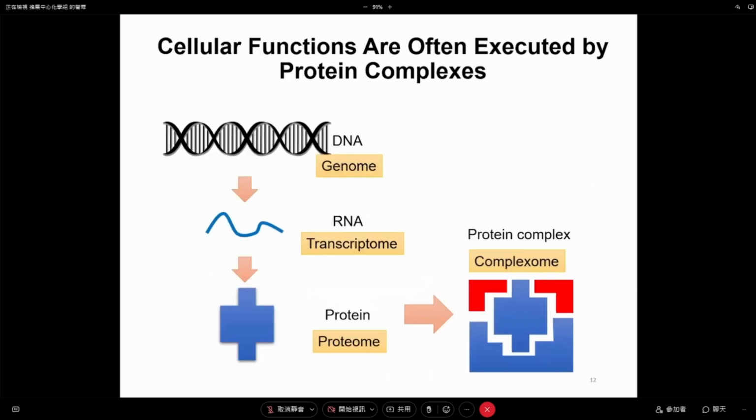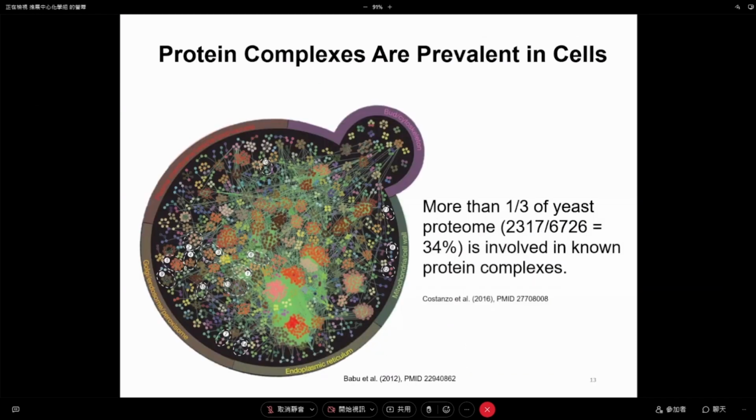And what is a protein complex? We all know that the central dogma tells us the functional unit is a protein. However, we also know a lot of proteins cannot work as a singleton. Basically, it's only some enzymes that can work by themselves. A lot of proteins have to work as a protein complex. That means they have to interact with other proteins and form a complex to execute the function. And in fact, protein complexes are very, very common.